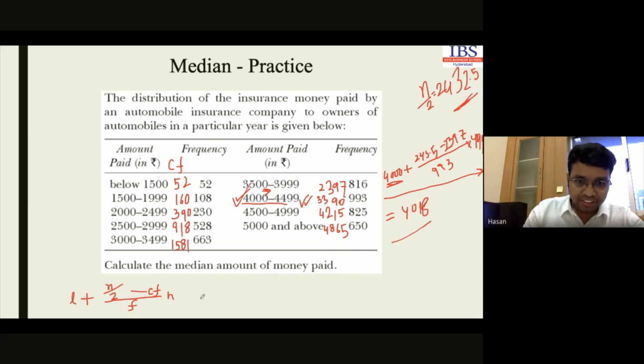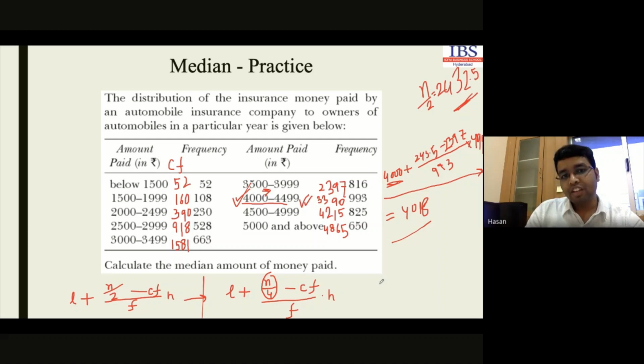Now look, this is our median. That means we just divided the data points into two parts. If we are talking about the quartile, that means we have to divide this N into four parts. So our formula changes only in this part. The formula is L plus N, the total frequency, divided by 4, minus the cumulative frequency of the particular class, the median class or quartile class, divided by the frequency of that class, multiplied by the class width.